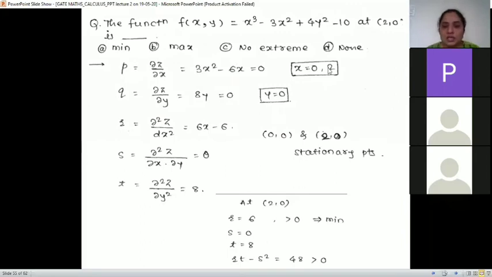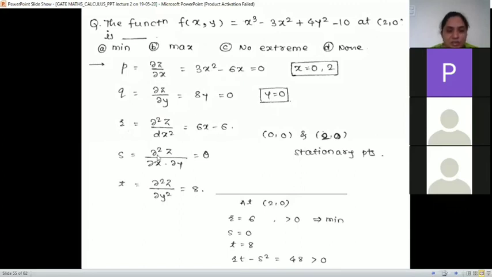So what are the stationary points? If x is 0, y is 0, so (0, 0). And if x is 2, y is 0, that is (2, 0). So there are two stationary points, (0, 0) and (2, 0). Then find r, s and t also. R is dou 2 z by dou x square, the next derivative of dou z by dou x with respect to x, that is 6x minus 6.